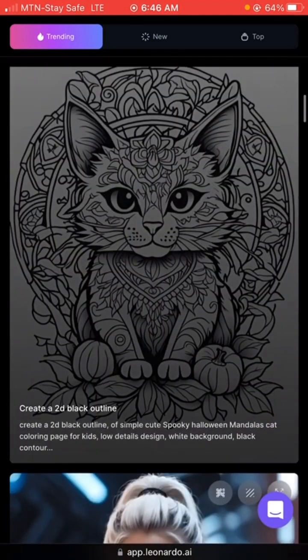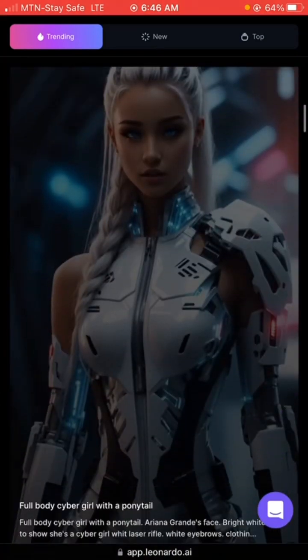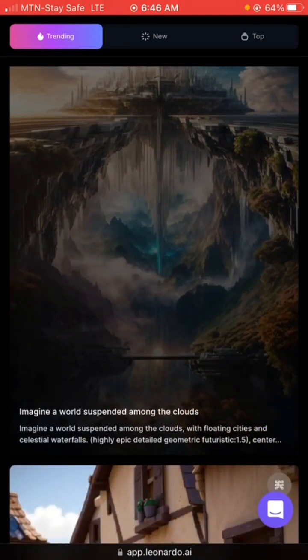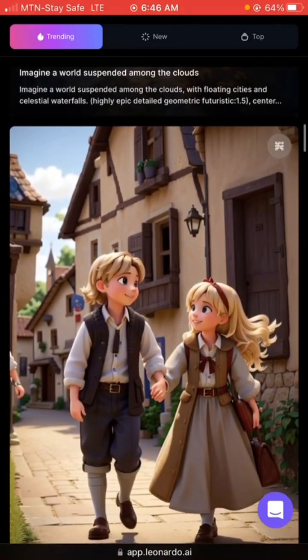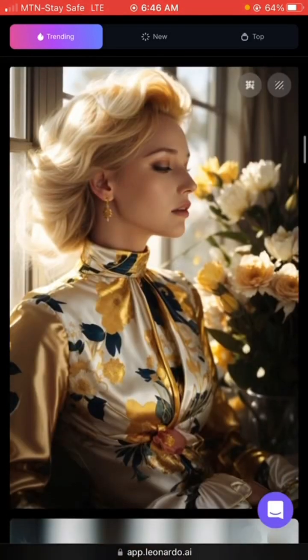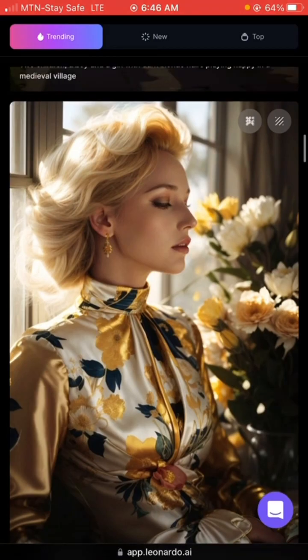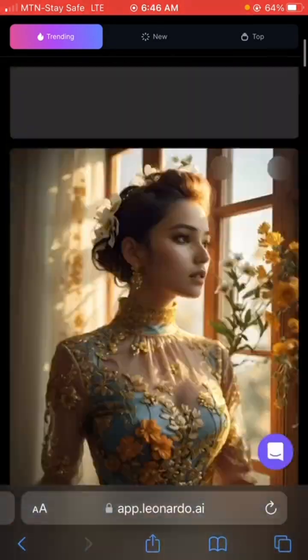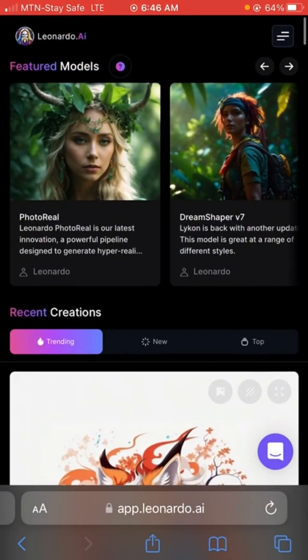So how do you prompt this tool? Once you're in your account, you come to this three-dotted line here that shows you all the tools you can use. You click on image, AI image generation, and then you can enter whatever you want into this place and click on generate.